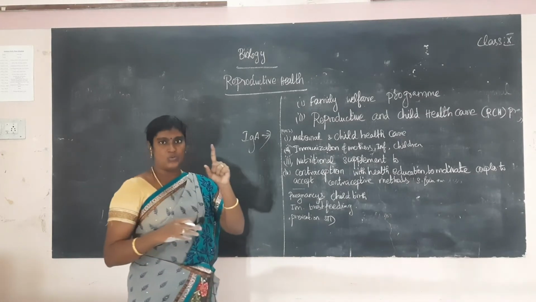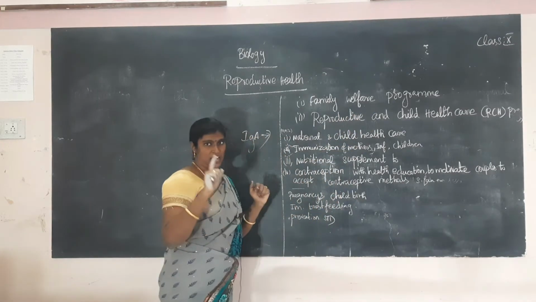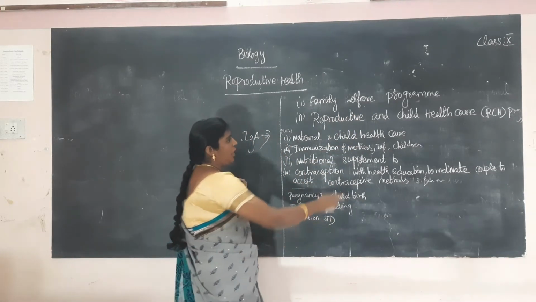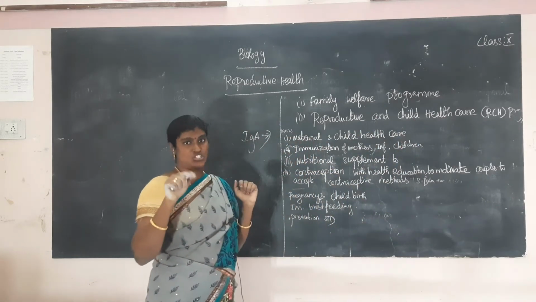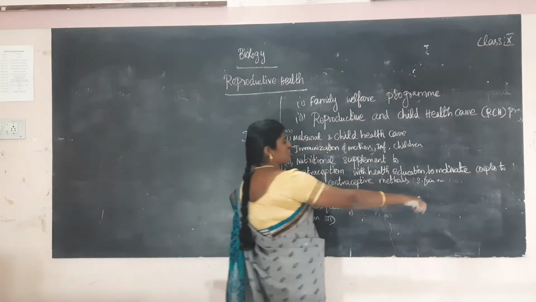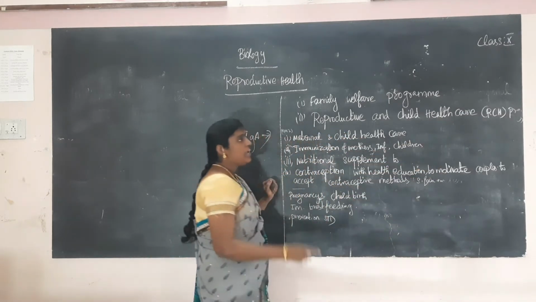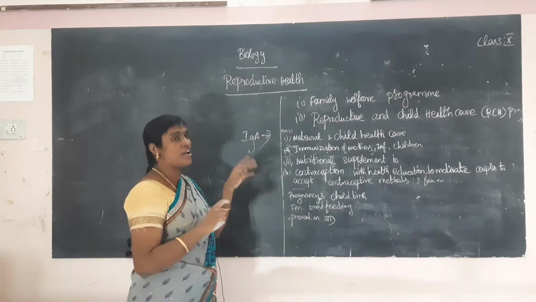The first one, the family welfare program. The second one, reproductive and child health care, commonly called the RCH program. What is the meaning of the RCH program? Reproductive and child health care program.